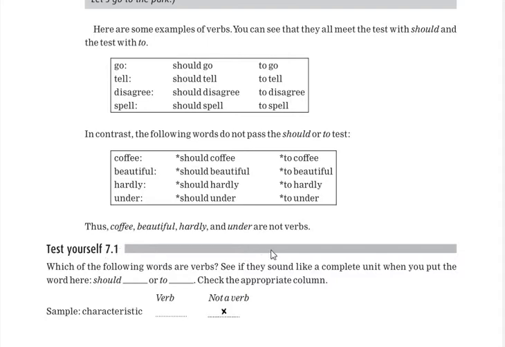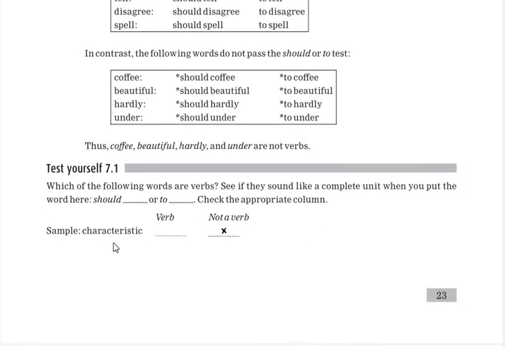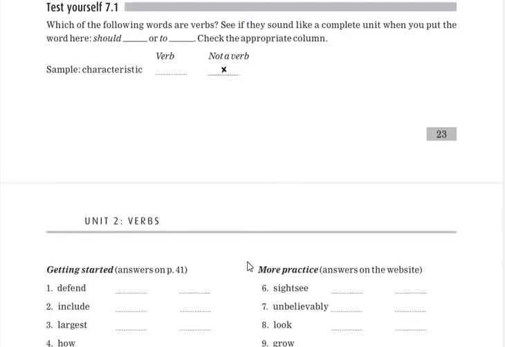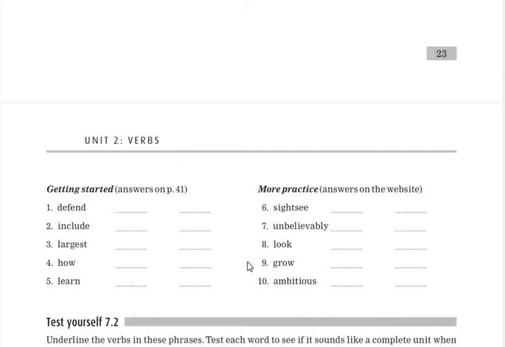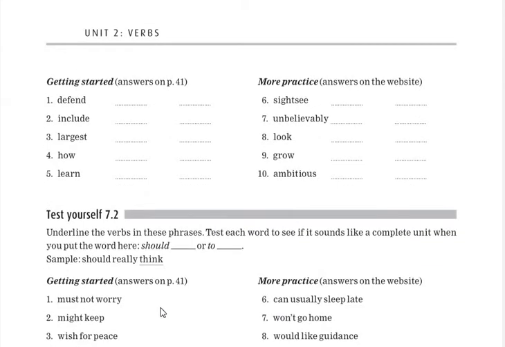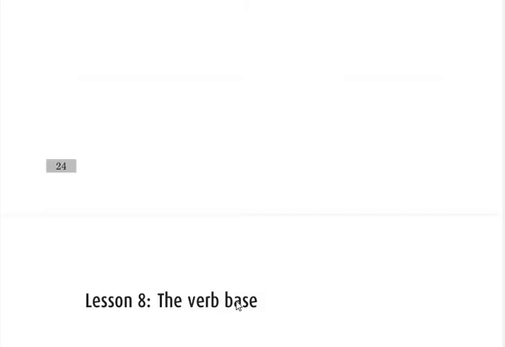7.1, this is test yourself. Again, the exercise is there. These words are here, like "characteristic", and you decide whether it is a verb or not. You can apply the same rule by adding "should" or "to" to get an idea. 7.2 is there. Again, you have to underline the verbs in these phrases. Basically these are phrases, a group of words is called a phrase.